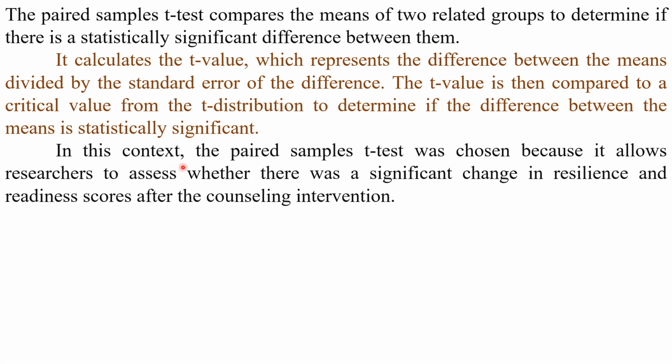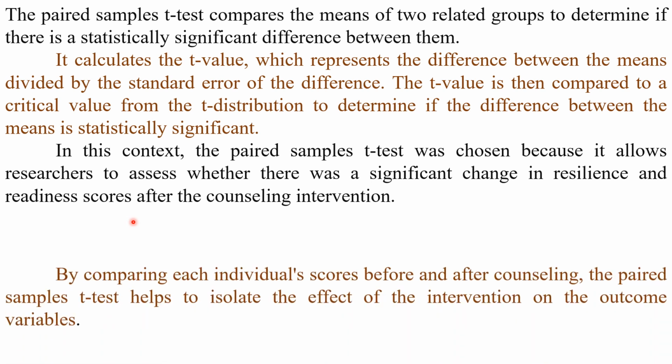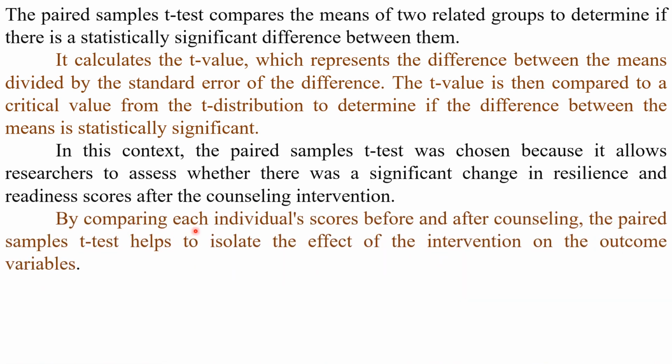In this context, the paired sample t-test was chosen because it allows the researcher to assess whether there was a significant change in resilience and readiness scores after the counseling intervention. By comparing each individual's scores before and after the counseling, the paired sample t-test helped to isolate the effect of the intervention on the outcome variables.